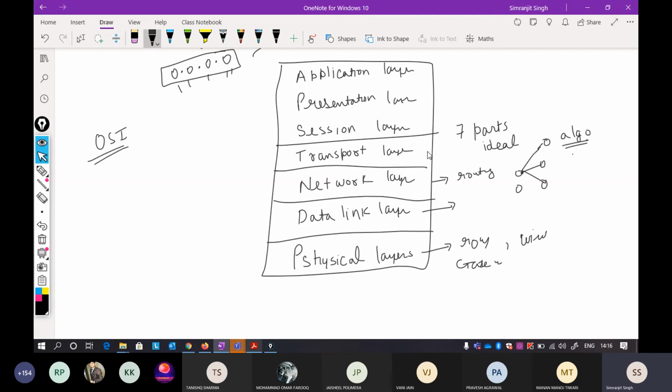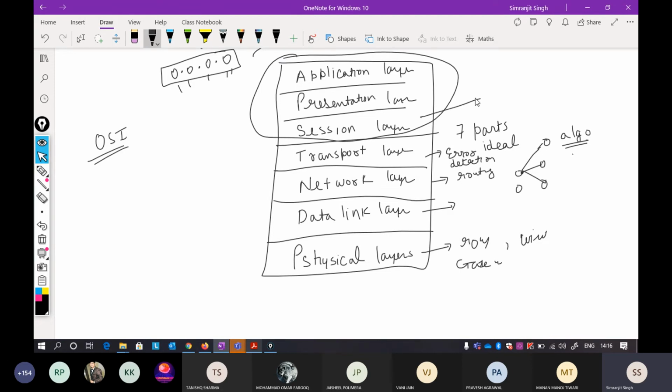Another is your transport layer. It also deals with error detection or error removal, somewhat like it. These 3 layers have very little use. The session layer just ensures that your connection stays there. Session means that if you are logged into a particular thing, it just stays there; you log into that and your connection will not be lost. And the presentation layer deals with encryption and decryption.